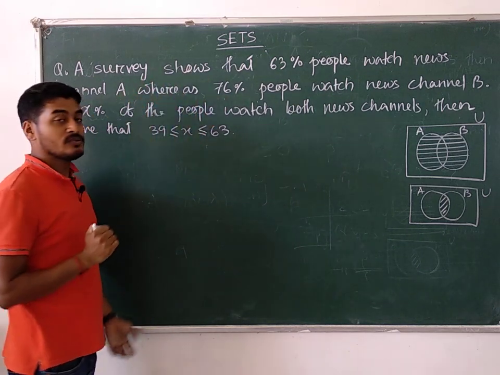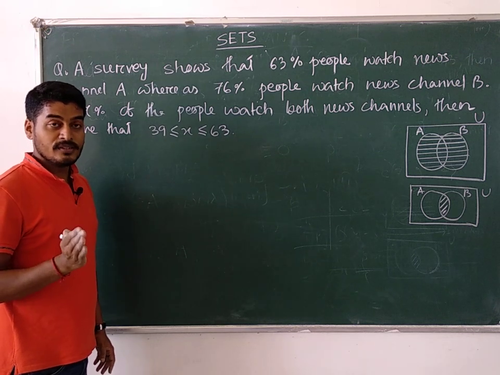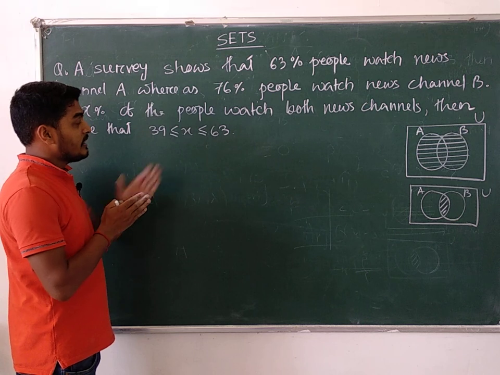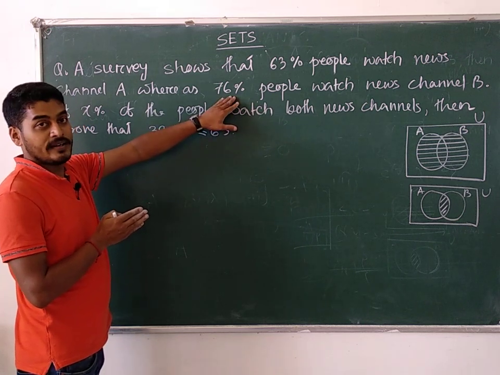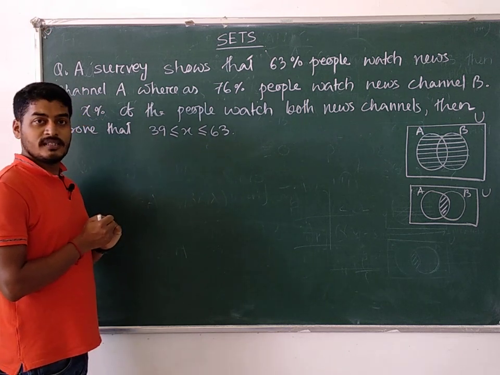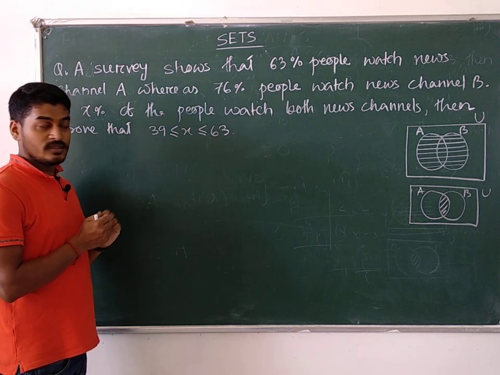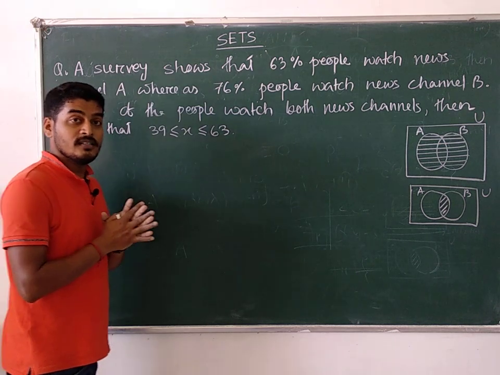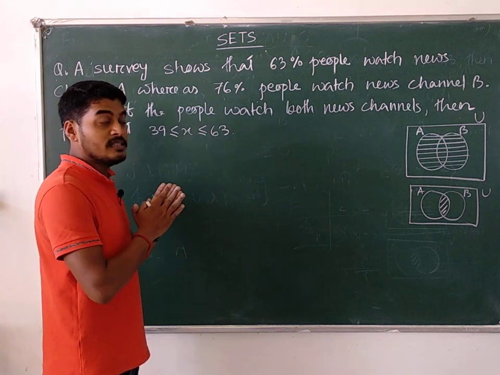Out of 100, how many people watch news channel B? 76 out of 100 watch channel B. Okay, so that means here also the total number of people in general is 100. But remember, 63 plus 76 is obviously greater than 100. So that's why you cannot think about the union. So that's why 100 people will be considered as the elements of the universal set.